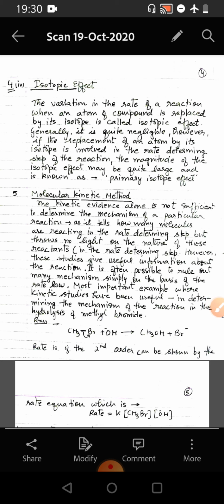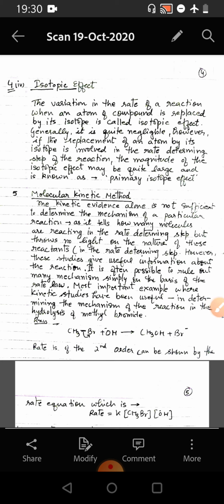The most important example where kinetic studies have been useful is in determining the mechanism of the hydrolysis of methyl bromide. For example, the reaction between methyl bromide and hydroxide yields methanol and bromide ion, and the rate is of second order, which can be shown by the rate law. This equation says rate is equal to k times the concentration of methyl bromide times the concentration of hydroxide, and here we see that the rate of the reaction depends on both the concentration of methyl bromide and also of OH. So it is an SN2 mechanism.